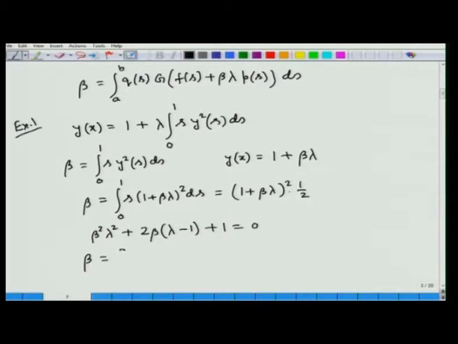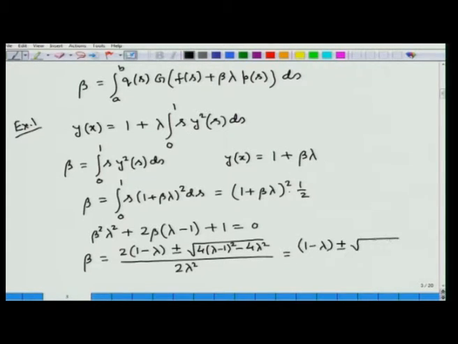Solving for beta we can find beta equal to (2 into (1 minus lambda) plus minus root over (4 (lambda minus 1) whole square minus 4 lambda square)) divided by 2 lambda square, and after simplification this comes out to be (1 minus lambda plus minus root over 1 minus 2 lambda) divided by lambda square. So, these are actually two values of beta.